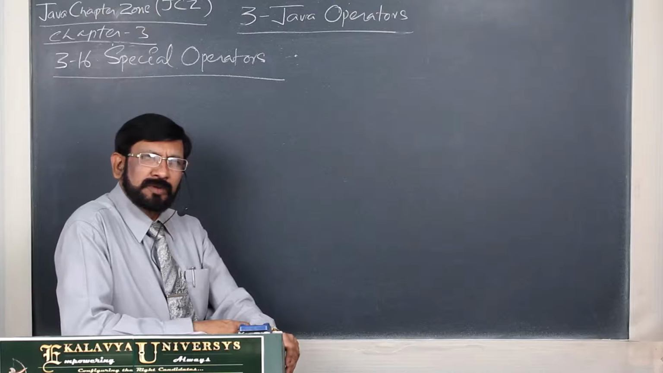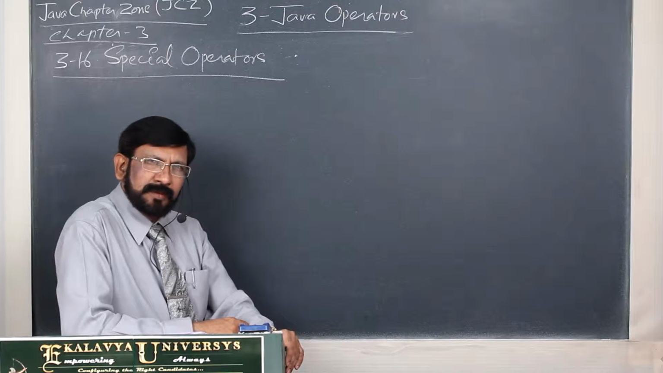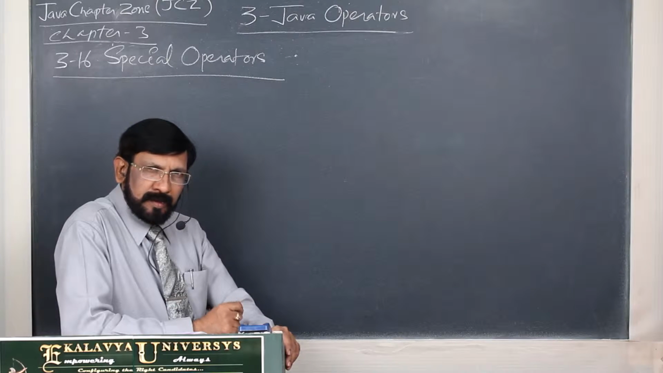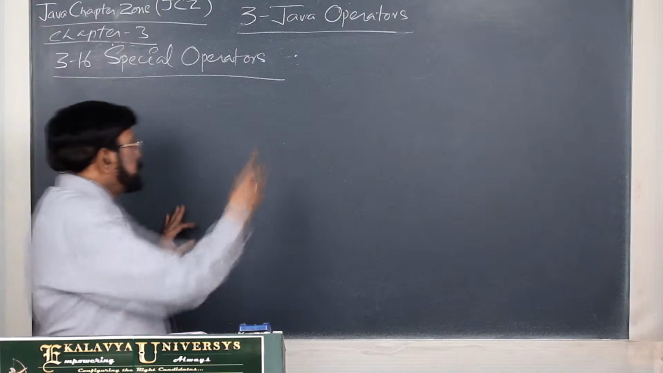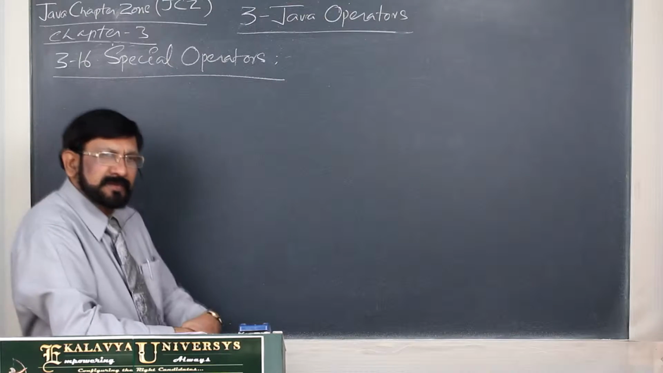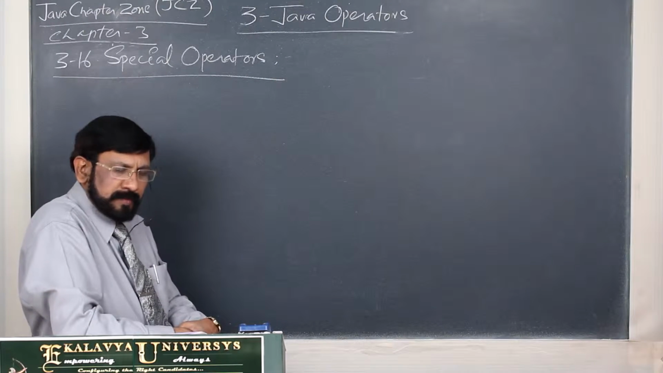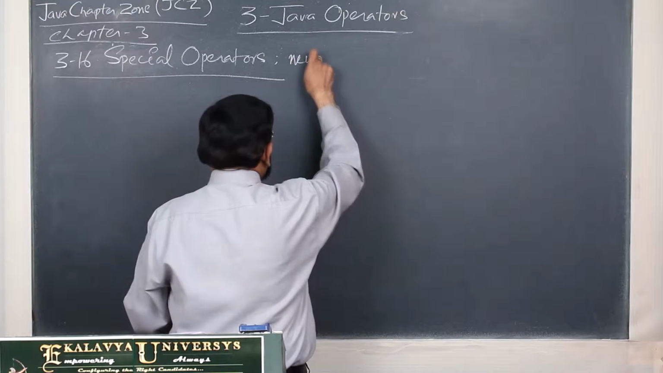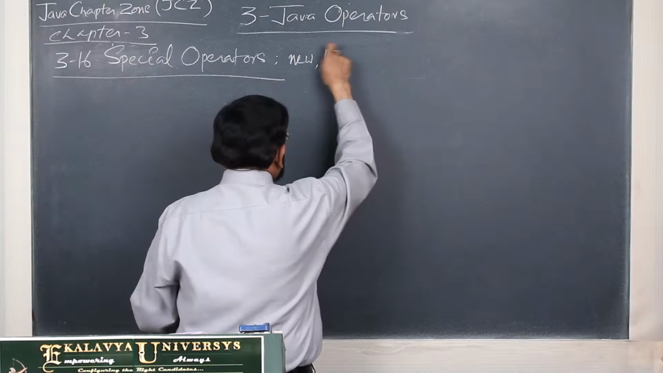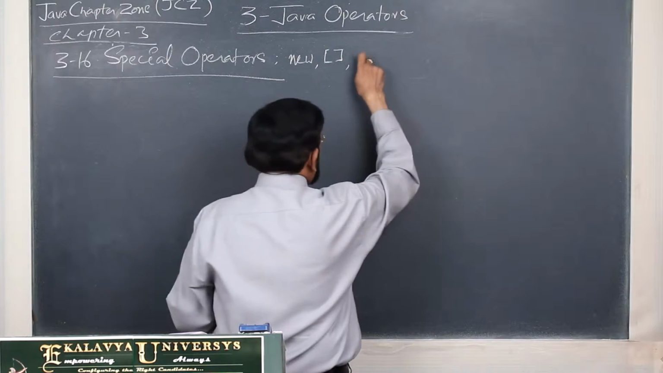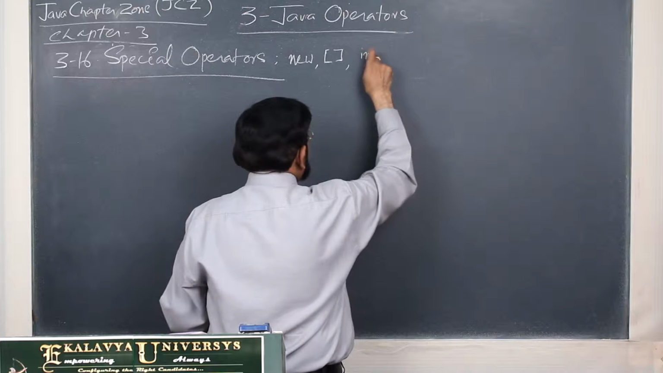Java supports some unique operators. These are not covered by the above 7 categories. That's why in this topic we discuss the features and functionalities of these operators. These are 5. One is new, second one is square brackets, third one is instanceof.